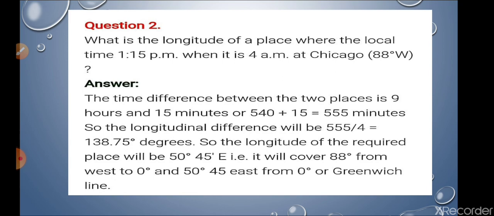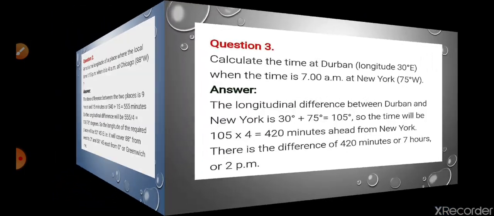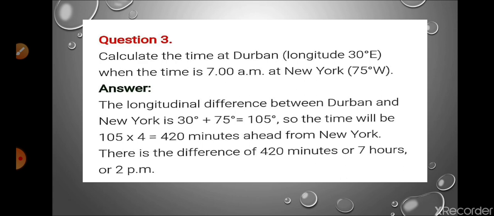It will cover 88 degree from west and 50.45 east from the 0 degree Greenwich line. So I hope it is clear. While you are discussing numericals, you have to remember only one thing: while we are taking east and west, we will add the difference, and while we are taking east and east, or west and west, we will subtract that one. So you have to keep that in mind.